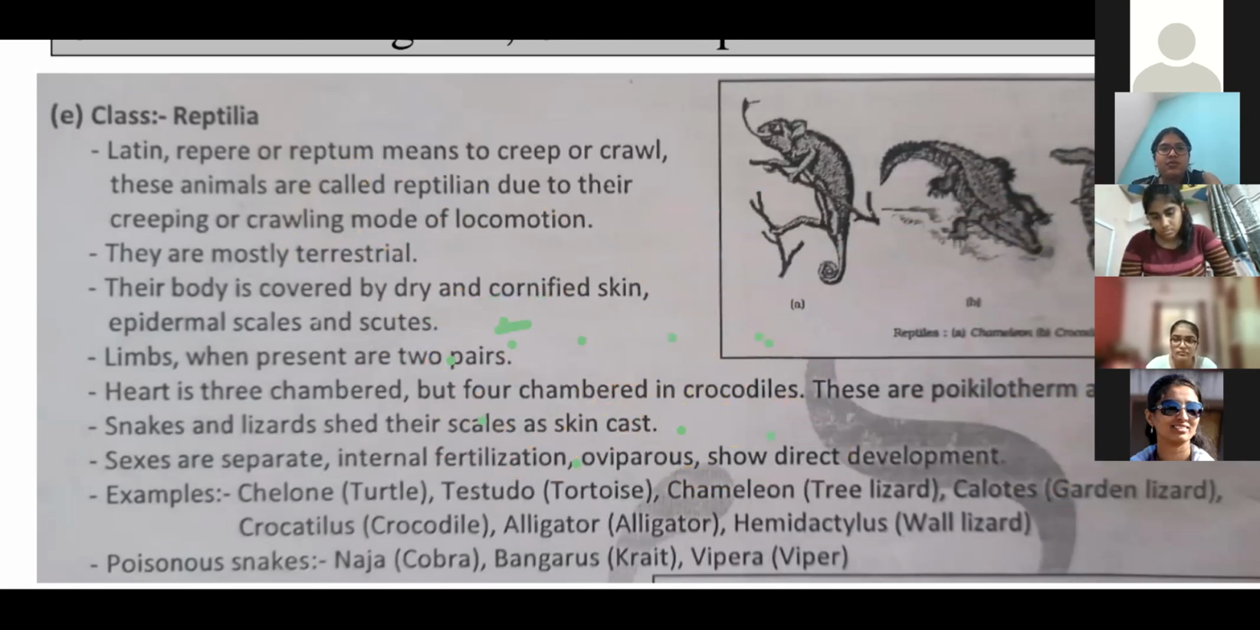Tortoise, this mechanism happens in all of these. Sexes are separated. Remember internal fertilization, oviparous, and then shows direct development.